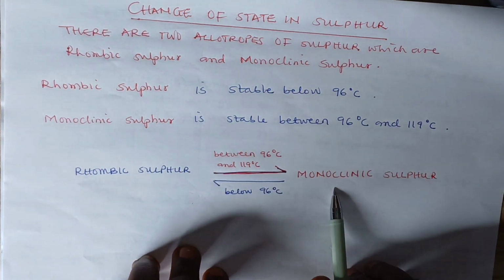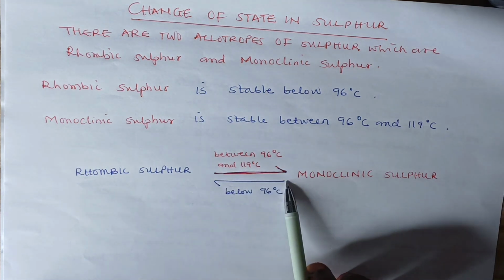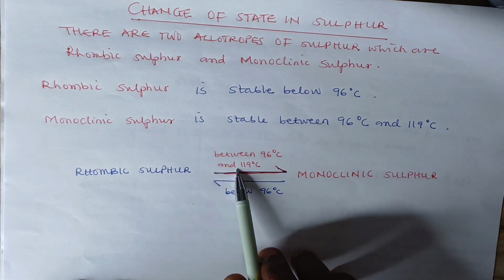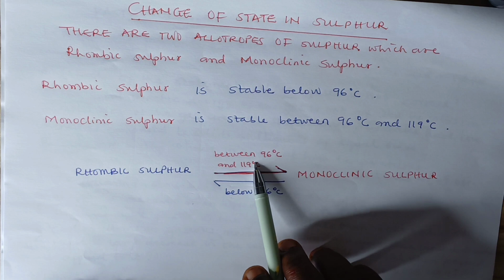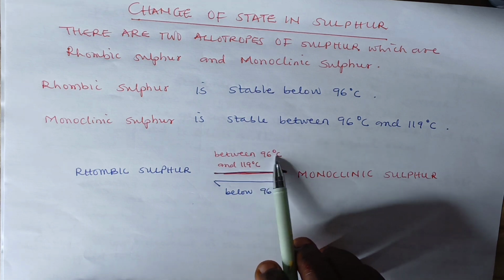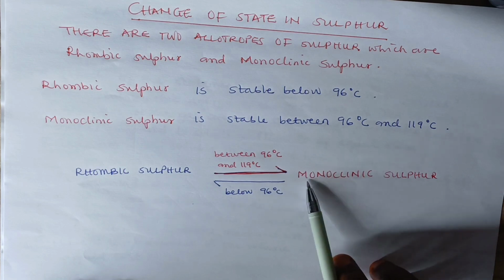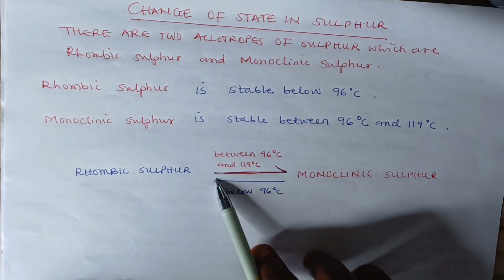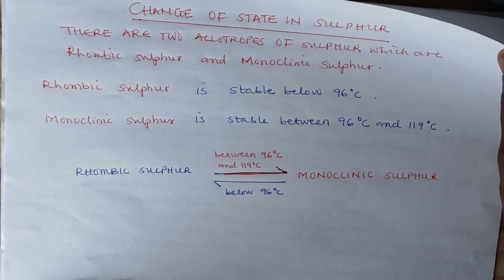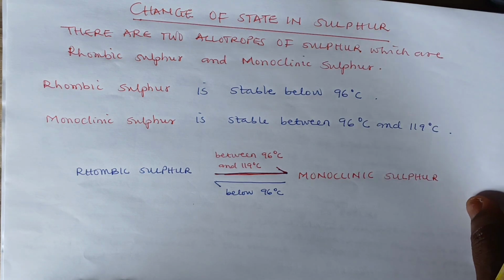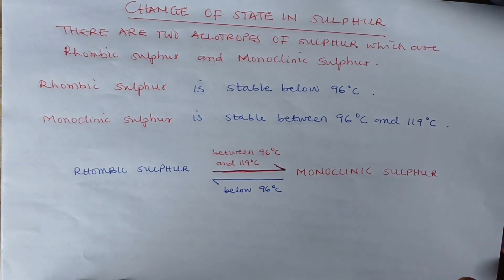We can see that this pathway is represented using this arrow. The rhombic structure changes to monoclinic structure when there is an increase in temperature between 96 degrees Celsius and 119 degrees Celsius. And from the monoclinic form, if there is a drop in temperature below 96 degrees Celsius, it will change back to rhombic structure, which has a rhombus shape. This accounts for the different changes in the state of matter of different solids.